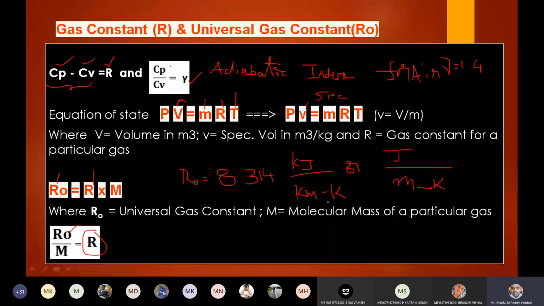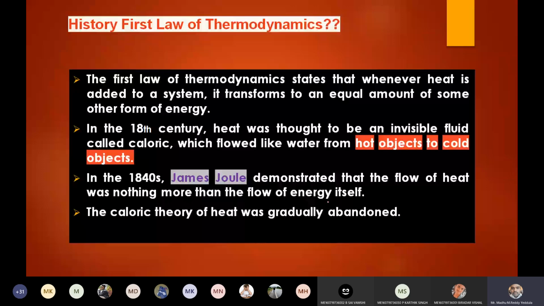Now we are entering into our concept, the history of the first law of thermodynamics. The first law of thermodynamics states that whenever heat is added to a system, it transforms into an equal amount of some other form of energy. But is it possible to convert an equal amount of heat into other forms of energy? No, because heat is a low grade energy. The complete conversion of heat into some other form of energy is not possible, right?